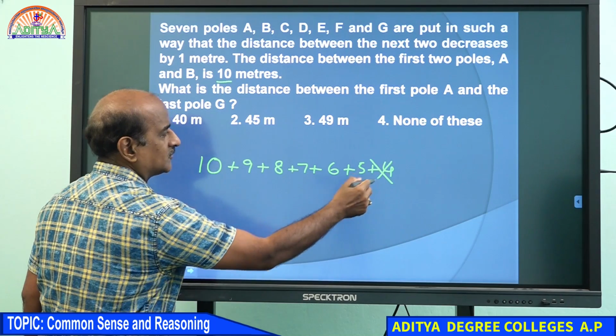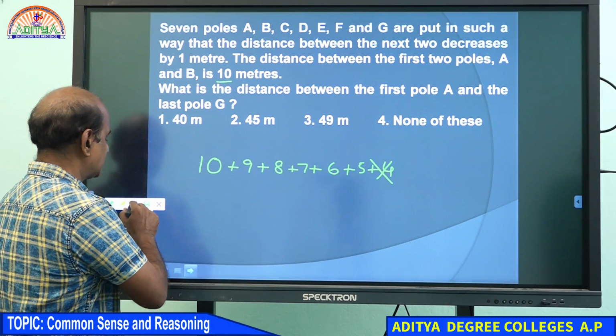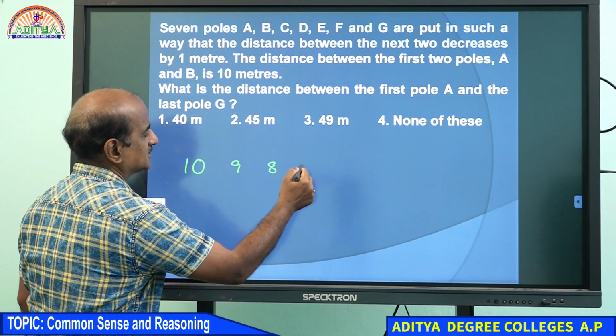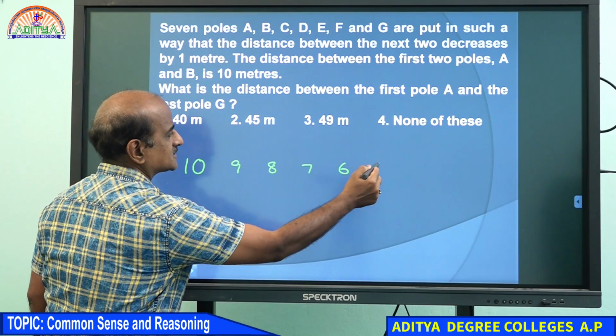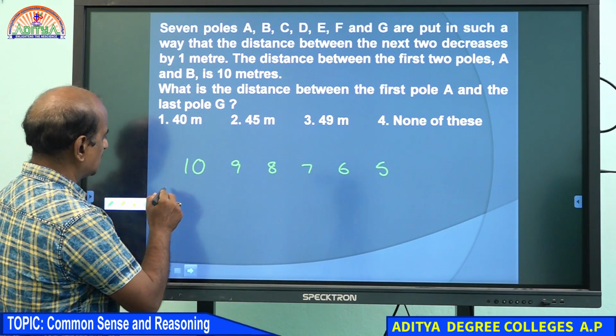Of course, this 4 won't come because we got only 6 segments because we have 7 poles. 10, 9, 8, 7, 6, and then 5. I hope you understand this.